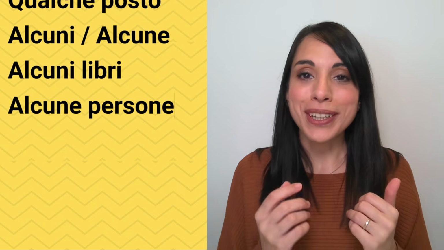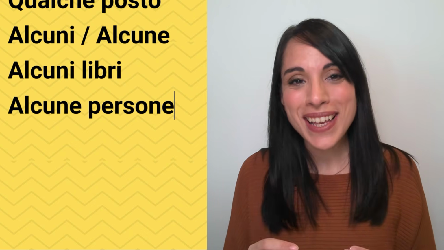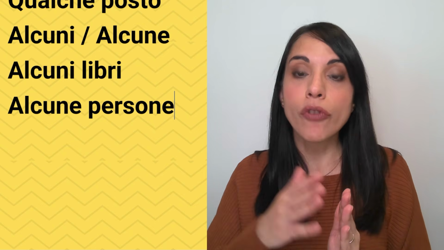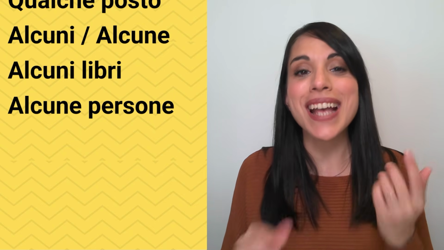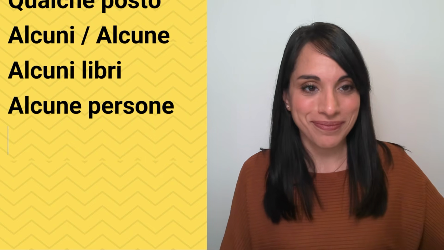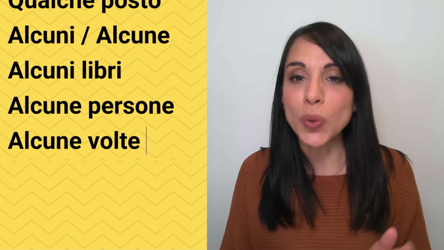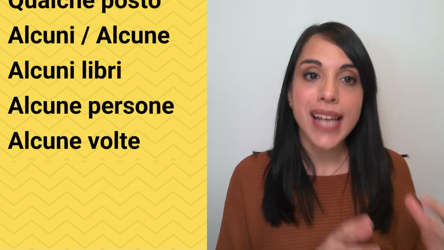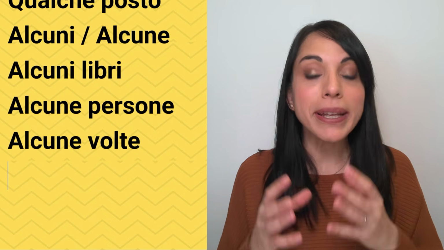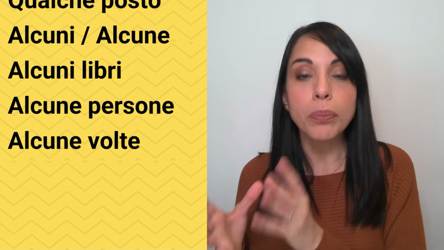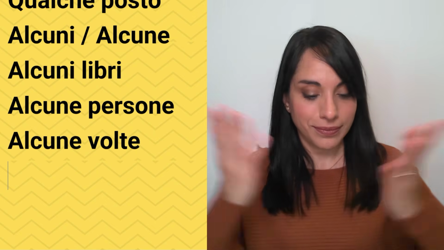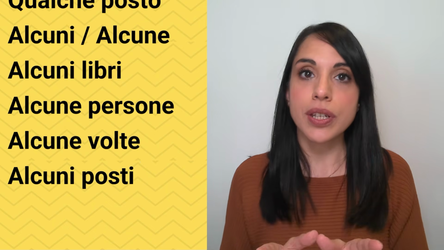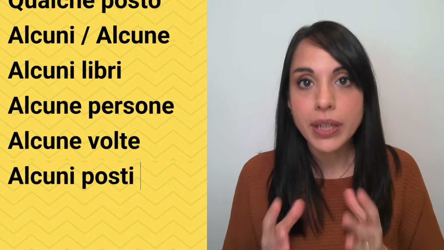How do we say sometimes with alcune or alcuni? Well, I already gave you a hint. So time is volta when you talk about recurrency. So we need the plural, volte, that's plural feminine, so it's alcune volte. Another example, how do we say some places with alcuni? Places is posti, plural masculine, so alcuni posti. And that's the other way of saying some in Italian.